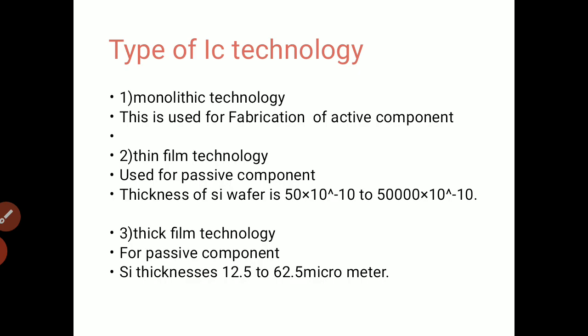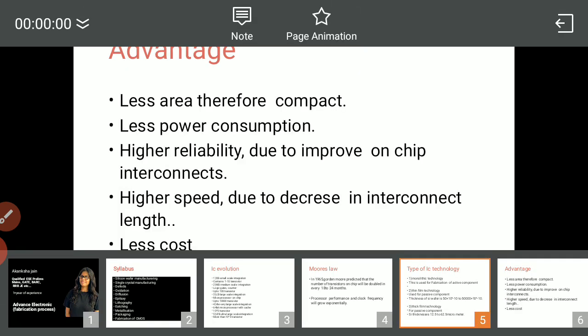The thickness of the film in this technology will be 50 angstrom to 50,000 angstrom. That is why it is thin film technology. Then we move towards thick film technology, which is also used for passive component fabrication. But the thickness here is 12.5 to 62.5 micrometer. That is why it is called thick film technology.